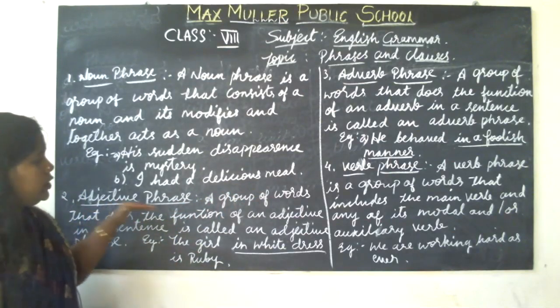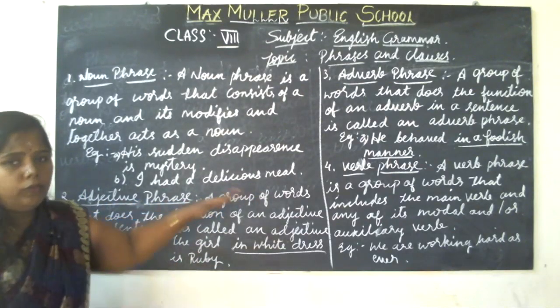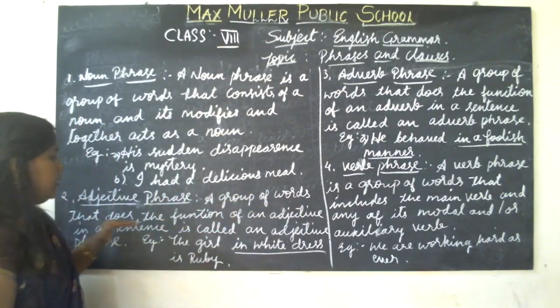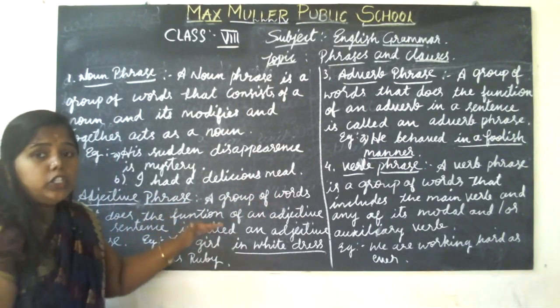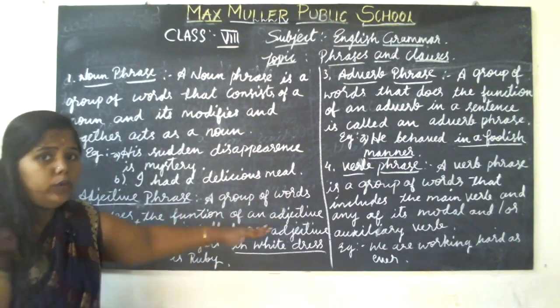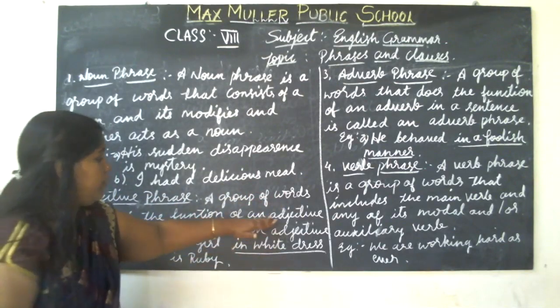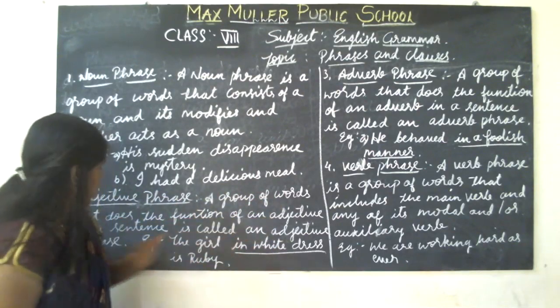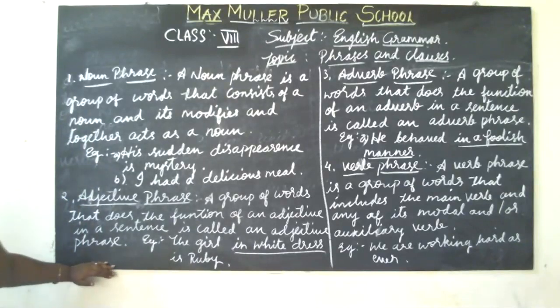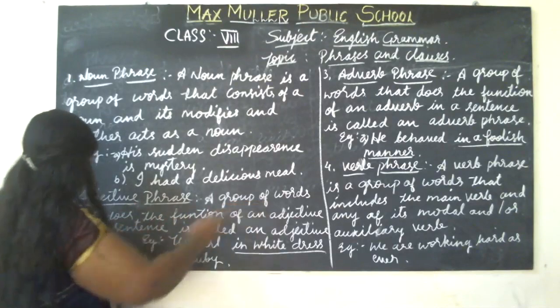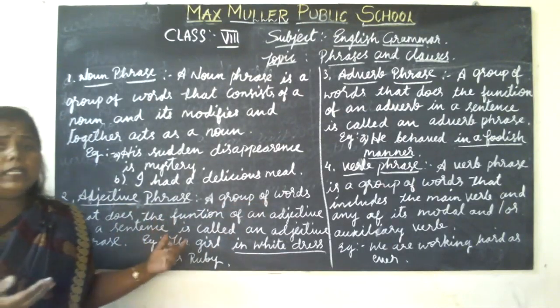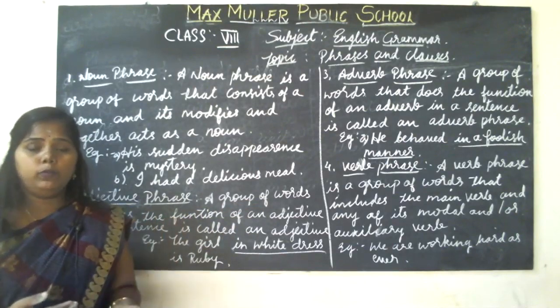So here, adjective phrase: a group of words that does the function of an adjective. Already I said, it describes the noun. So the function of an adjective in a sentence is called an adjective phrase. It describes the noun. It does the function of an adjective.